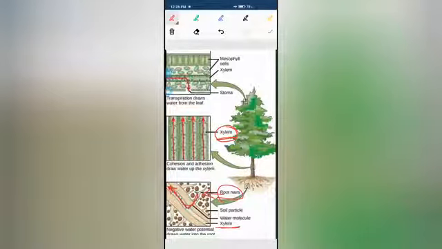Now, you have read about the forces of cohesion and adhesion in class 9. Cohesive force means the force acting between 2 water molecules, and adhesive force means the force acting between the xylem wall and the water molecule. For the upward movement of the water, the adhesive and the cohesive forces are much needed. Once the water is transported upward, it will reach the leaf section of the plant.